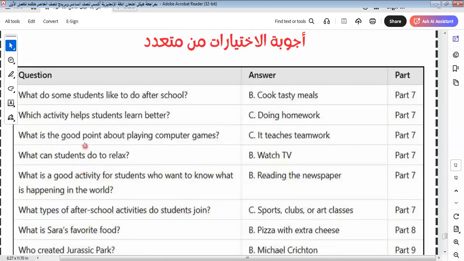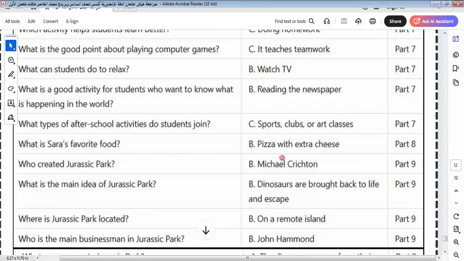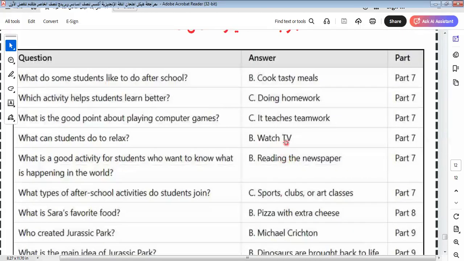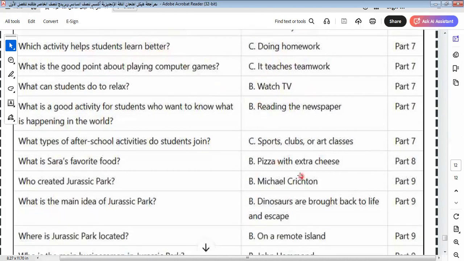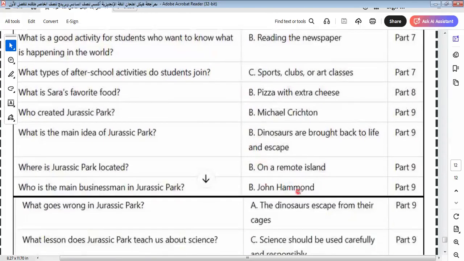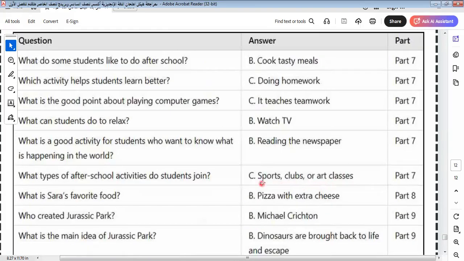Okay. Here we say, what do some students like to do after school? After school, they do what? After school, they play with their friends. They watch TV and do homework. Doing homework. Watch TV and so on. Which activity helps students learn better? Which activity helps them study well? Sports clubs or art classes.